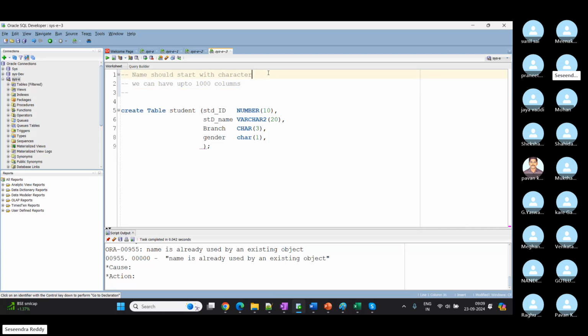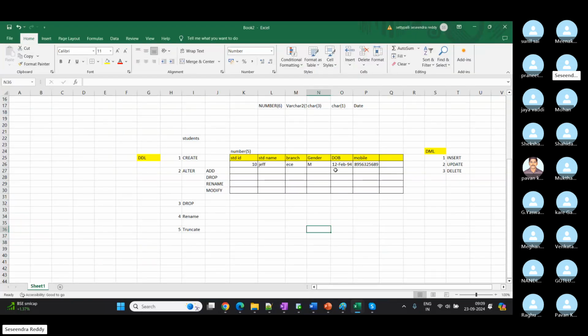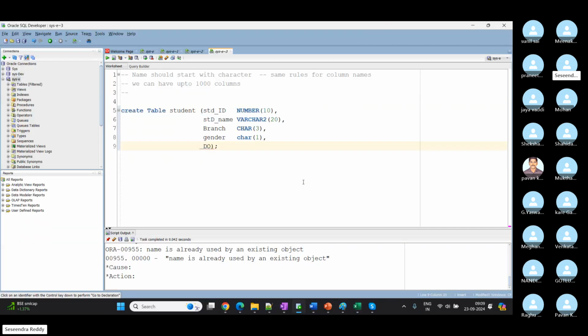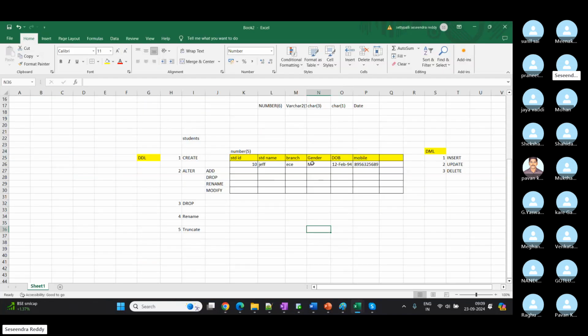Below that only we have in real-time tables. The same rules are applicable for column names. And date of birth, DOB, and directly here we have the date data type. For date we don't need to give any size.